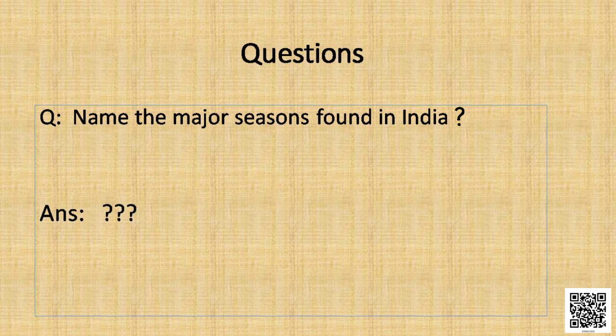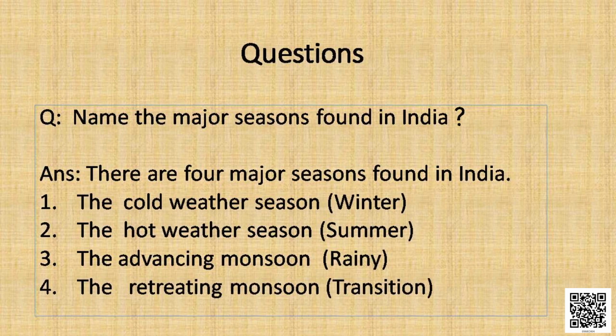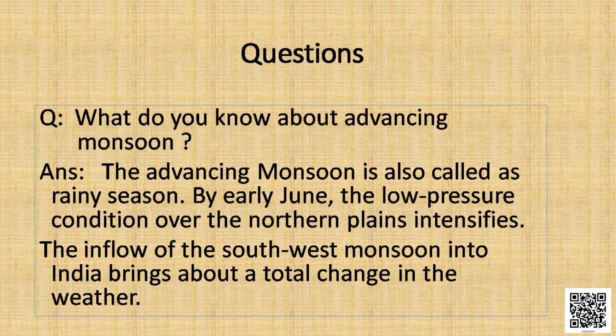Let me ask another easy question. Let us see who can answer. Name the major seasons found in India. Can anyone answer? Okay, there are four major seasons. They are the cold weather season, which we call winter; the hot weather season, which we call summer; the advancing monsoon, which is called the rainy season; and the retreating monsoon, which we call the transition season. Can anyone tell me about the advancing monsoon? Right. This is called the rainy season.